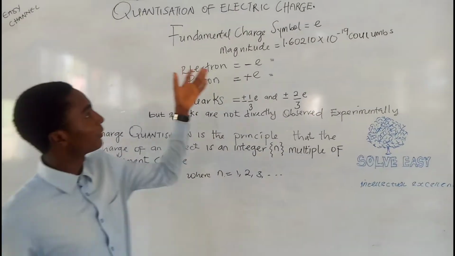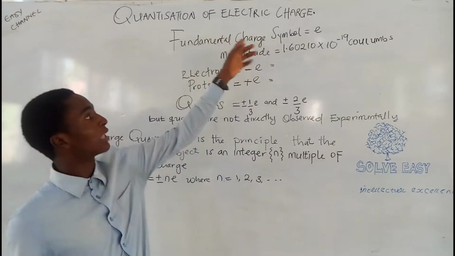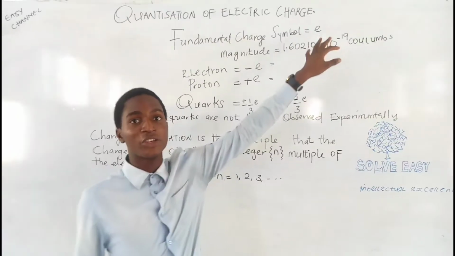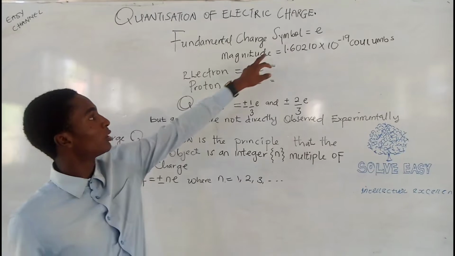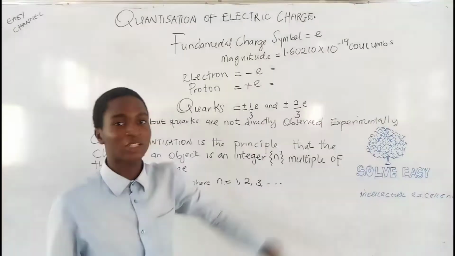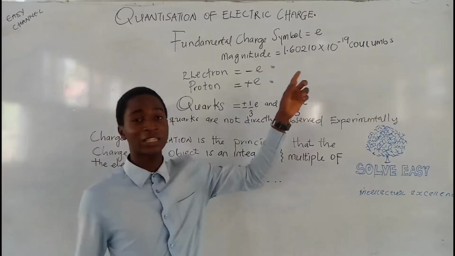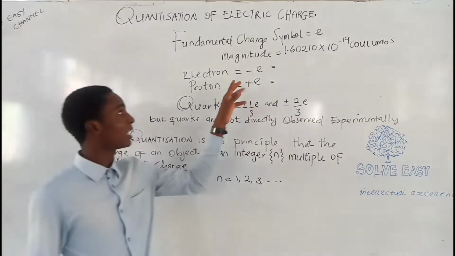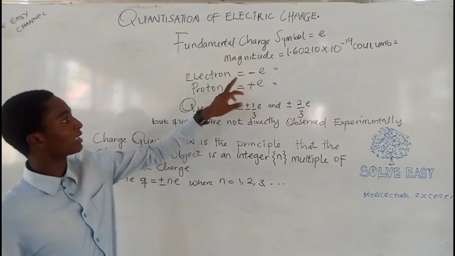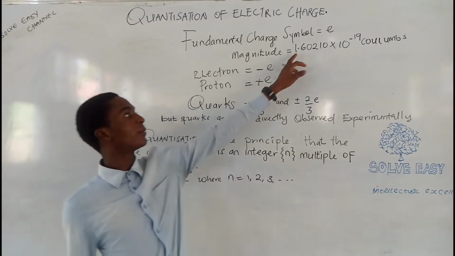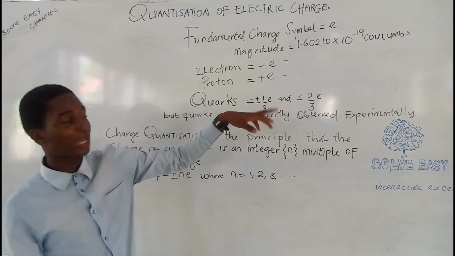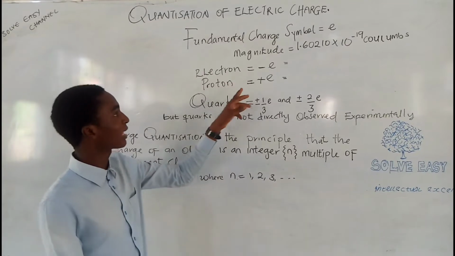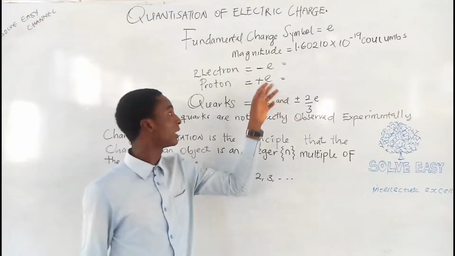So recently, we found out that they gave the fundamental charge the symbol e, and e has the magnitude of 1.602 times 10 raised to the power of negative 19 coulombs. An electron has a negative charge, that is negative e, or negative 1.602 times 10 raised to the power minus 19, and a proton has a positive charge.